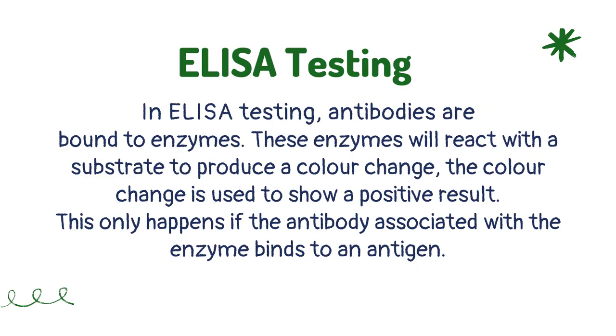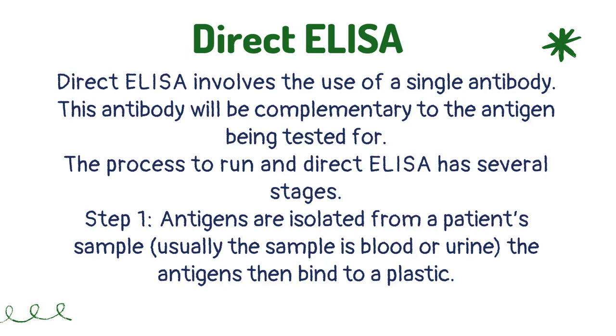There are two types of ELISA test: the direct ELISA and the indirect ELISA. In ELISA testing, antibodies are bound to enzymes. These enzymes will react with a substrate to produce a color change. The color change is used to show a positive result. This only happens if the antibody associated with the enzyme binds to an antigen. Direct ELISA involves the use of a single antibody. This antibody will be complementary to the antigen being tested for.